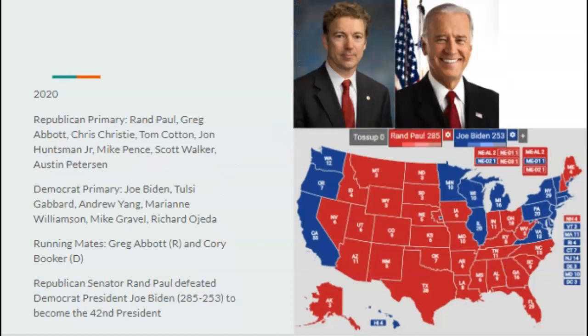And the Democrats nominate Kentucky Senator Rand Paul, the son of former President Ron Paul. And Rand Paul would defeat Joe Biden 285 to 253 to become the 42nd president. And since we don't know all the things that could happen from now until 2024, I'm not going to talk about all that happens under a potential Rand Paul administration. Not quite yet, or just not at this point.